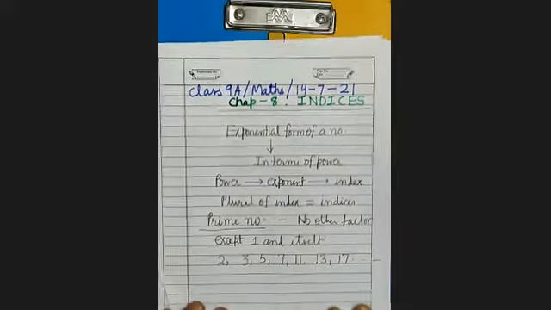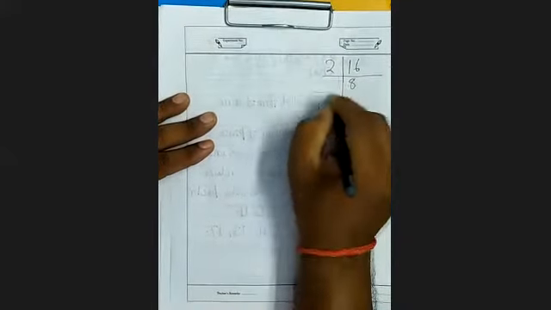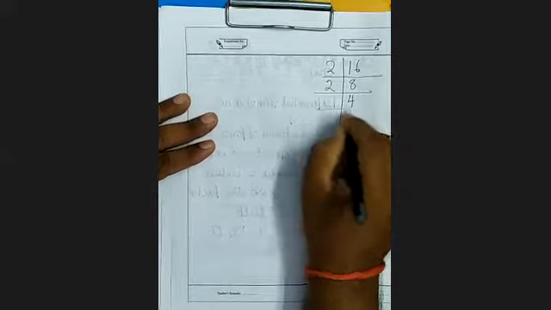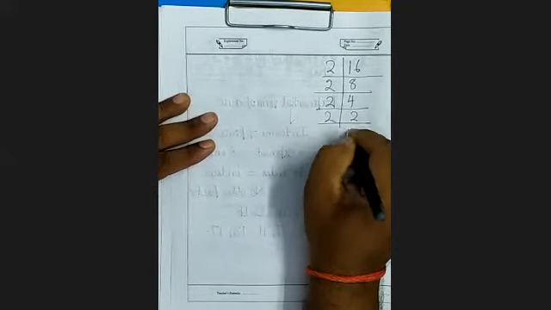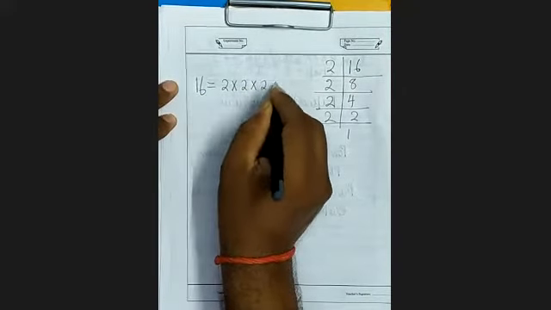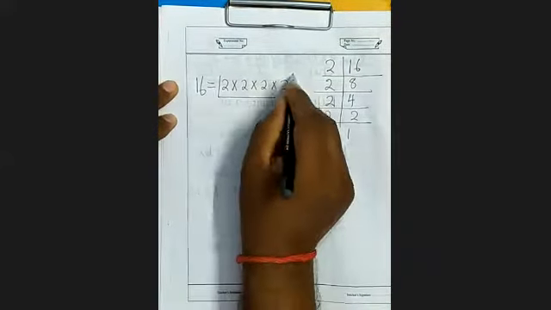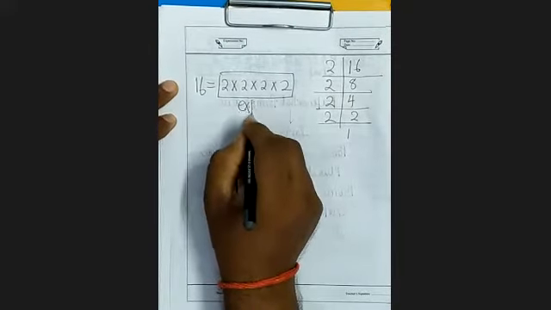Now see here. Here we will do the prime factorization of 16. There is a number 16. We will do its prime factorization. Prime factorization means factors in prime numbers. So 2 8 ja, this is 2 4 ja, this is 2 2 ja, and this is 2 1 ja. You can see 16 equals 2 into 2 into 2 into 2. This is called the expanded form.